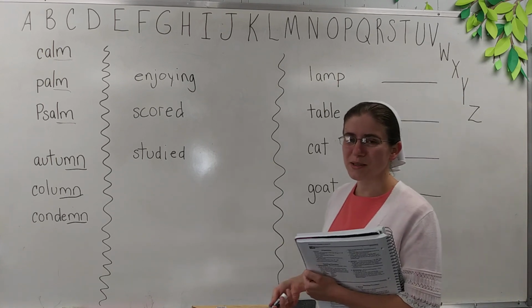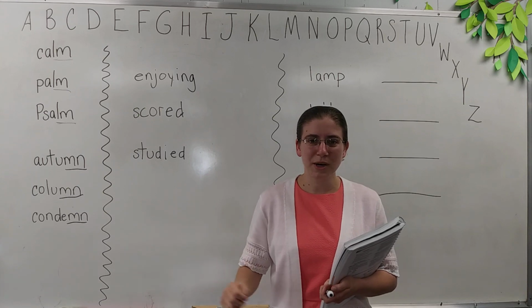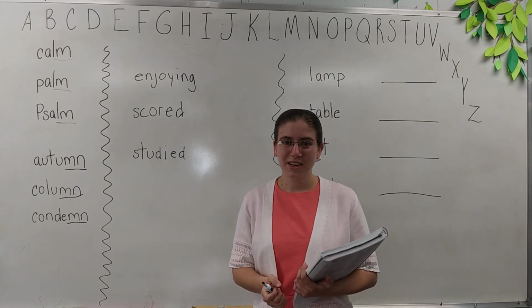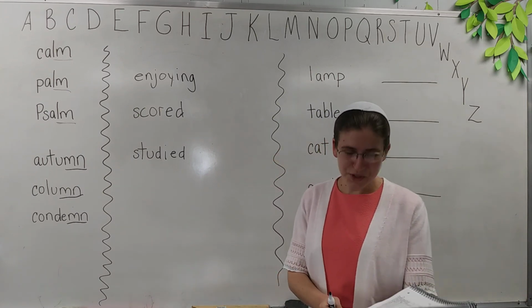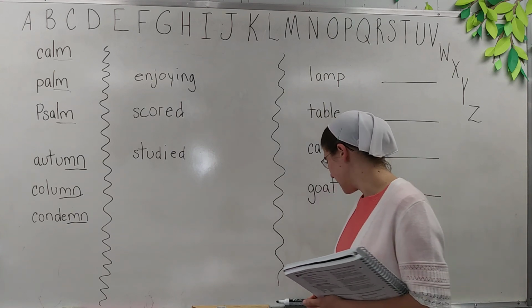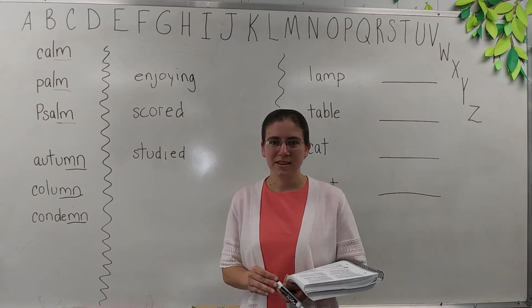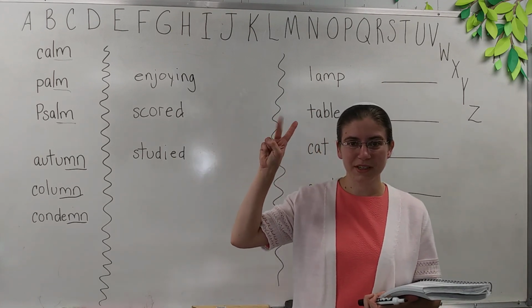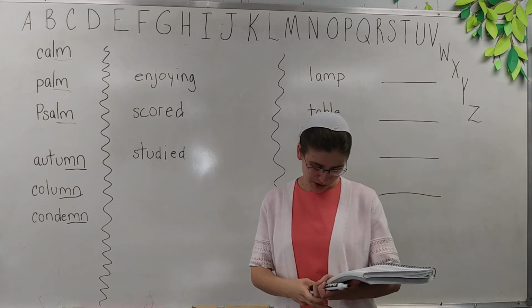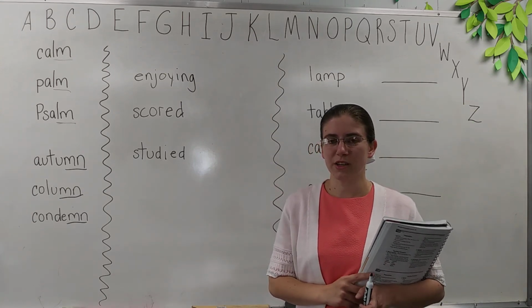Now, I'm going to say some words, and I want you to hold up your fingers or tell me the amount of syllables that it has in that word. So your first word is picnic. How many syllables does the word picnic have? Okay, did you say 2? Picnic. The next word is trail. Trail. We went hiking on a trail.